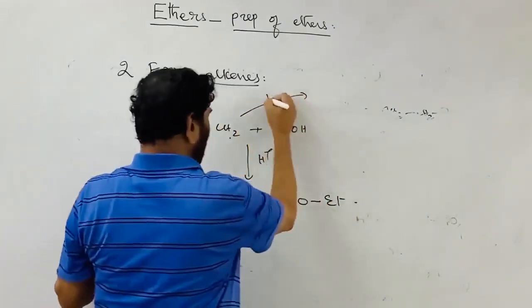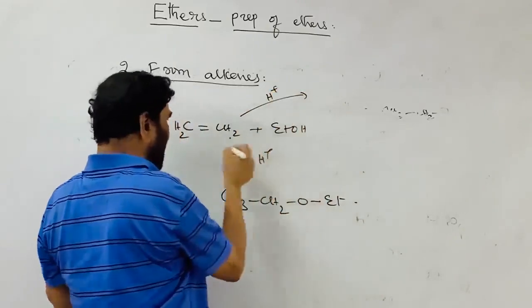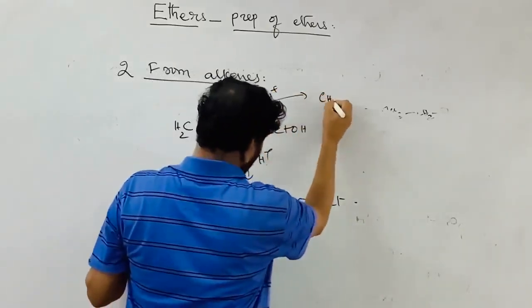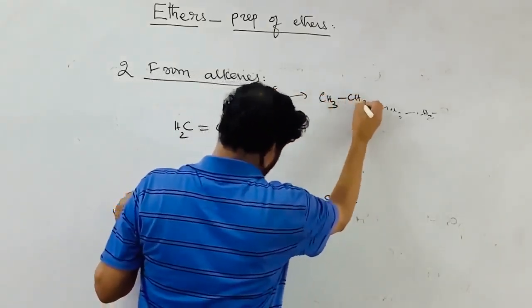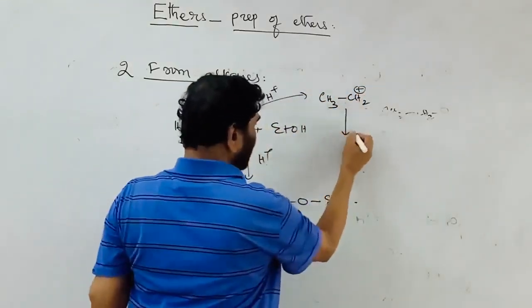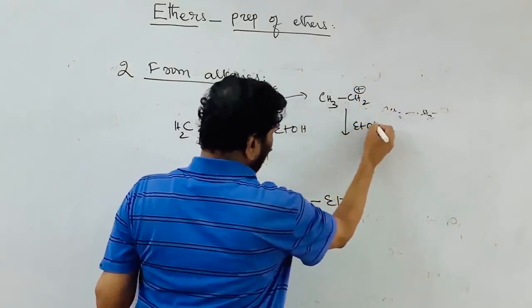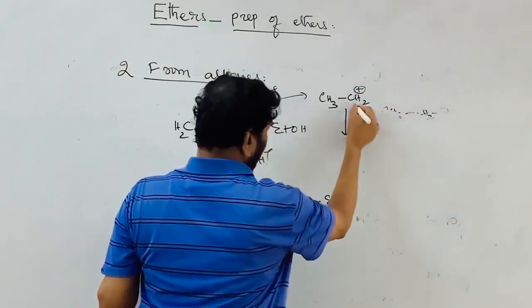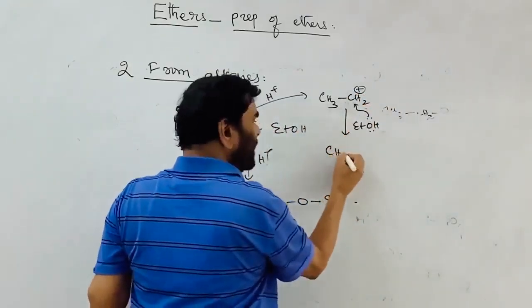First, H plus ion, which is taken as the catalyst, acts as an electrophile, and the ethyl carbocation is formed. Ethyl alcohol, as a nucleophile, attacks the carbocation.